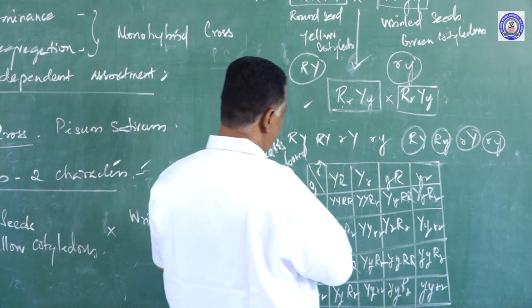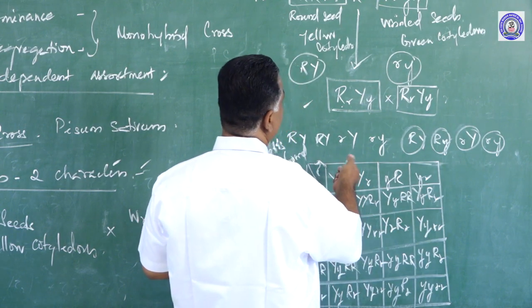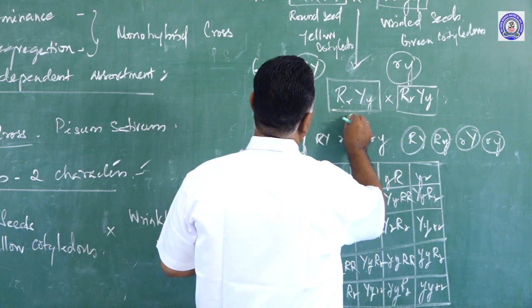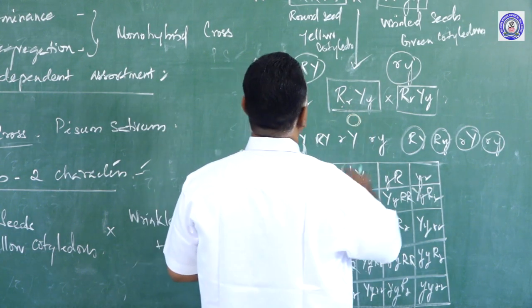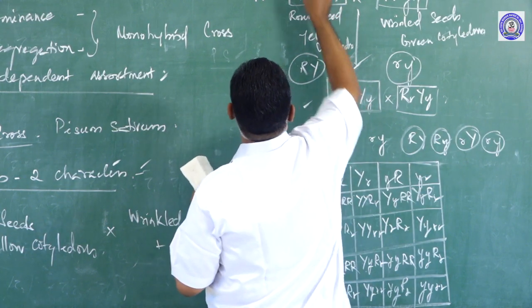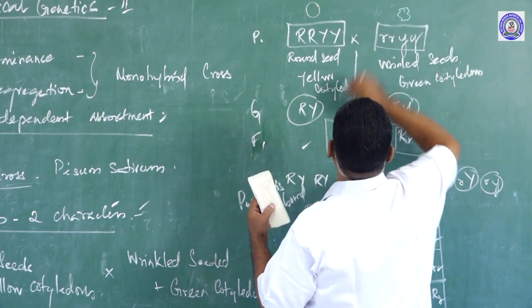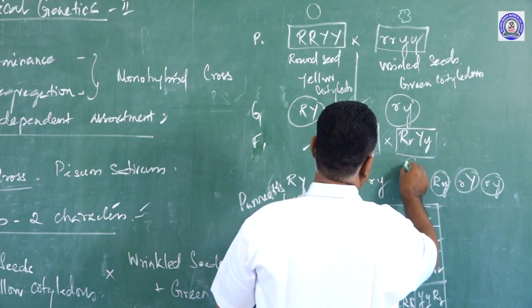Here, this is yellow round seed, yellow color cotyledon and round seeds. This is also yellow round. This is green wrinkled. Now, let us see, this is also the same type, yellow round.